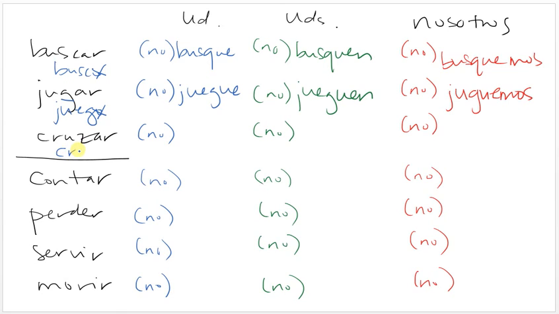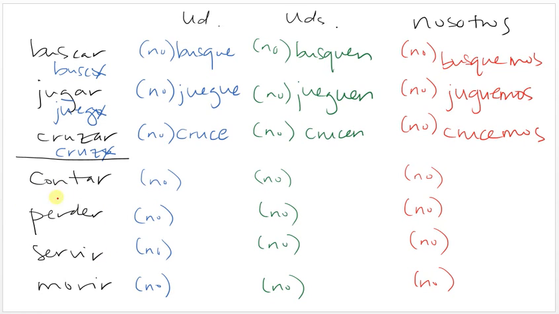Cruzar, just like the preterite, normally would go to the yo, drop the o, add the opposite ending. It's a zar verb, so we have to change the z to a c. So for usted, cruce or no cruce. For ustedes, crucen or no crucen. And for nosotros, crucemos or no crucemos.